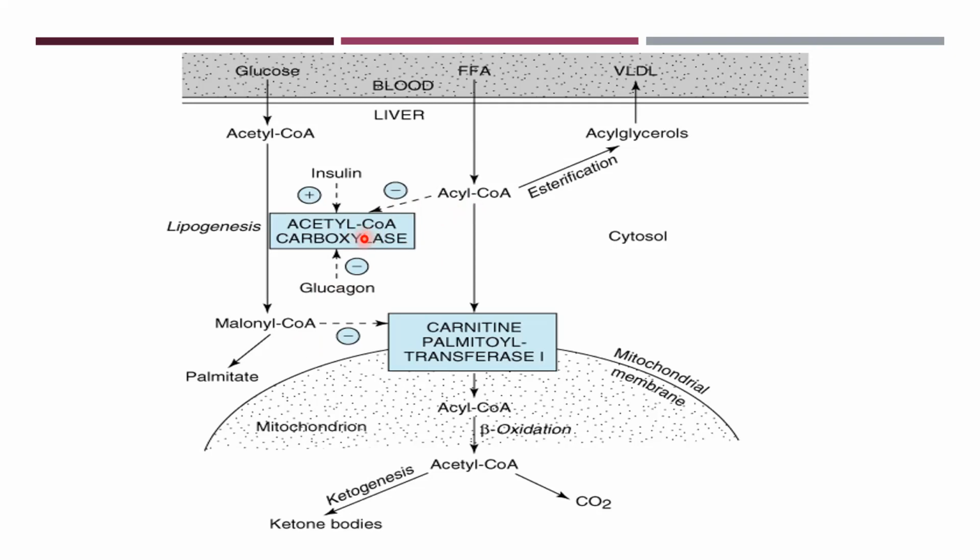But if there is no insulin, if the insulin is gone, then what will happen? Acyl coenzyme A will again affect CPT1, and acetyl coenzyme A will also convert to malonyl coenzyme A, but the balance goes towards the free fatty acids. These free fatty acids lead to activation of CPT1, from where acyl coenzyme A is converted through beta oxidation. That is the ketogenic process going on in the mitochondria, and this beta oxidation will lead to ketone bodies through ketogenesis.